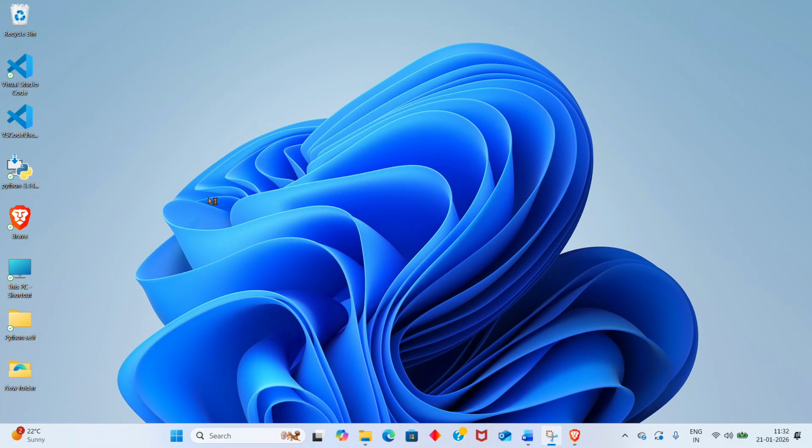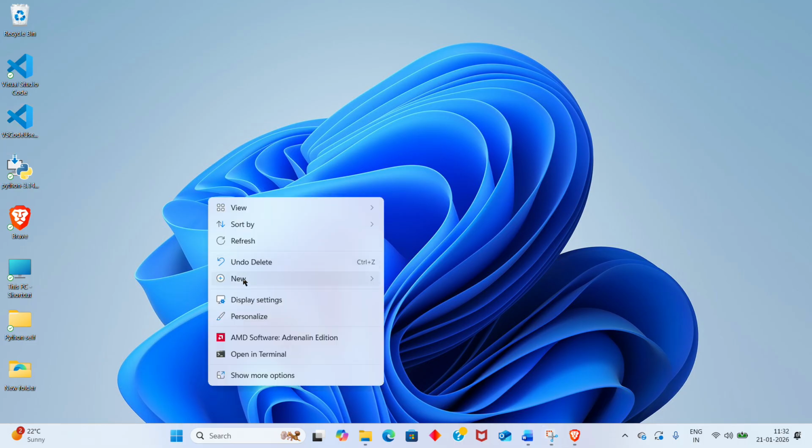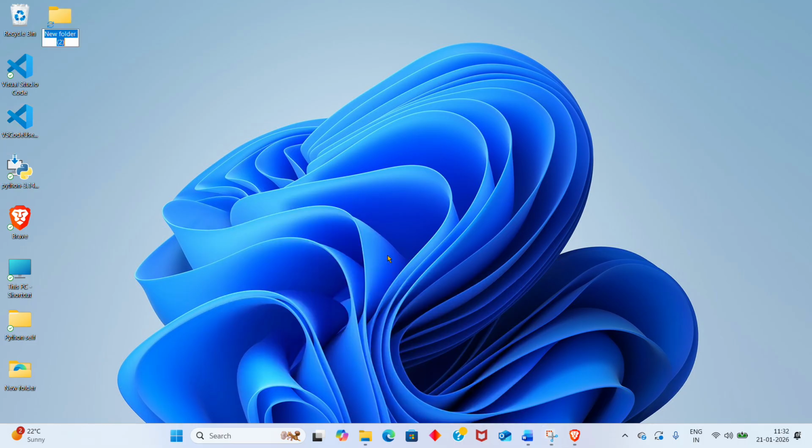Now we will create a new folder where we will store all the programs that we code in VS Code. We will name this folder Python.